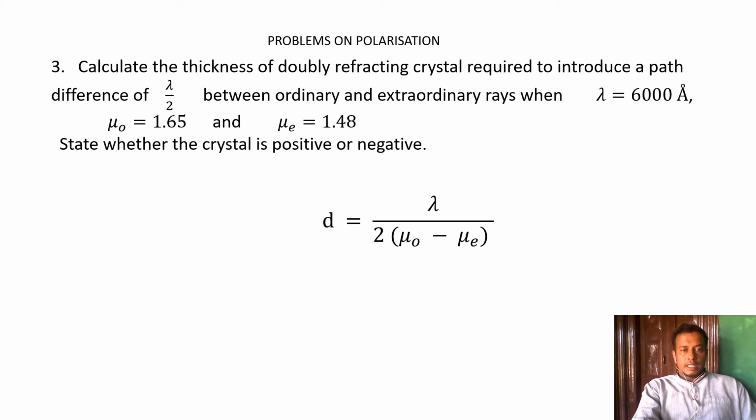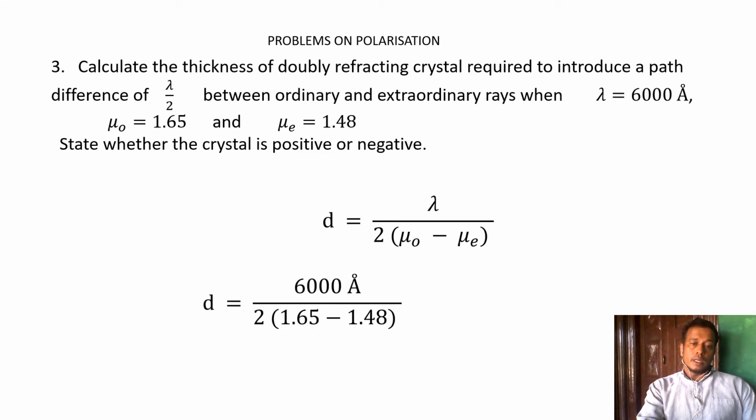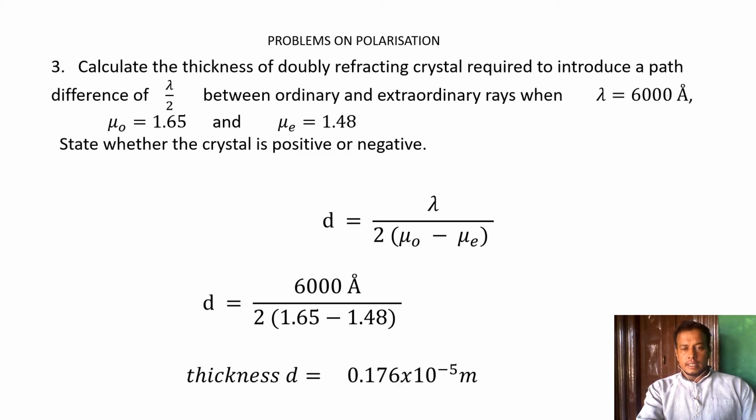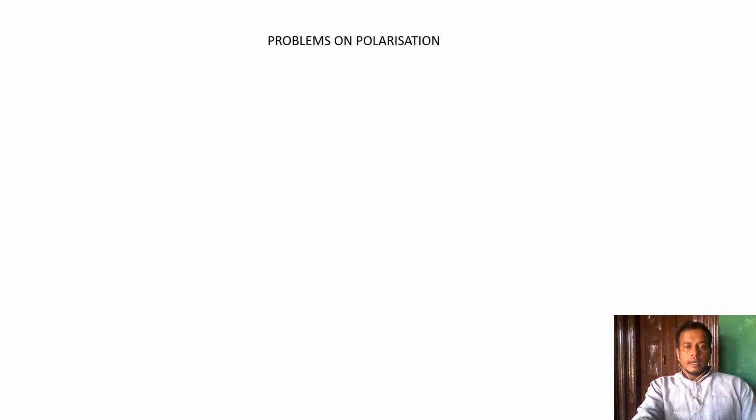Here 1.65 is more than 1.48, so we take mu o minus mu e. On substituting, 6000 angstrom, that is 6000 into 10 to the power of minus 10, divided by 2 into 1.65 minus 1.48, the thickness is 0.176 into 10 to the power of minus 5 meter. Here mu o is greater than mu e, the refractive index of the ordinary ray is greater than that of the extraordinary ray, so it is a negative crystal.